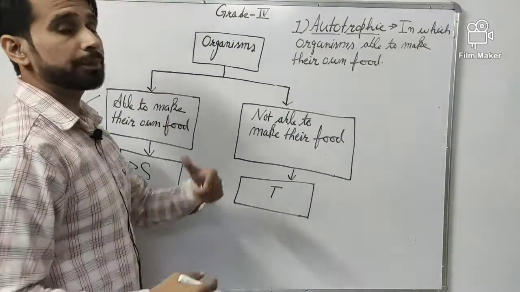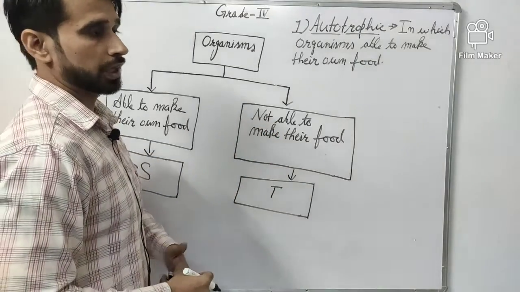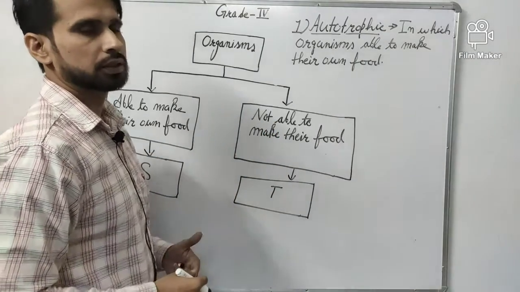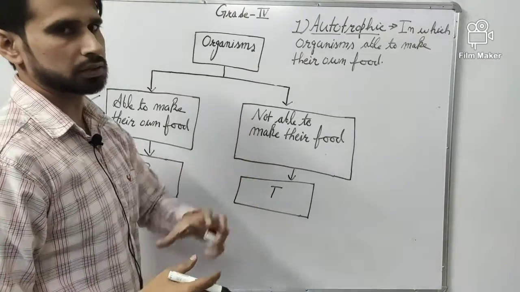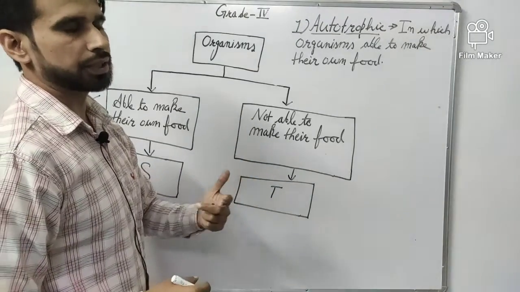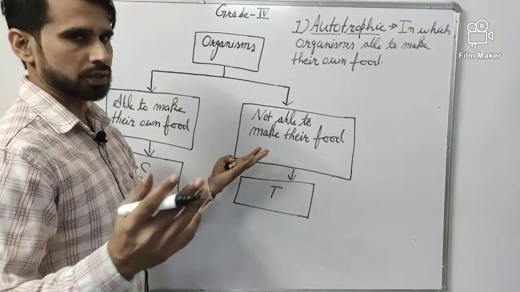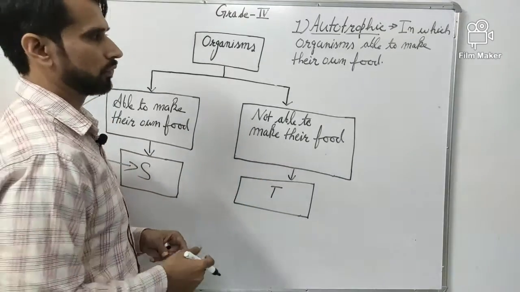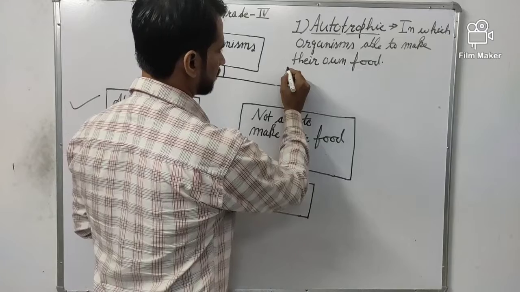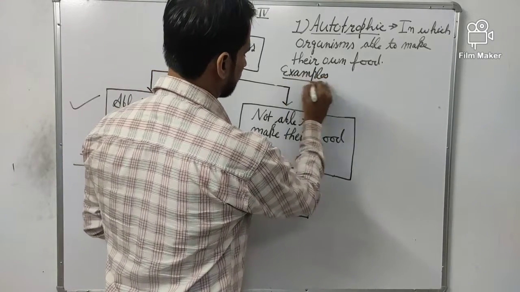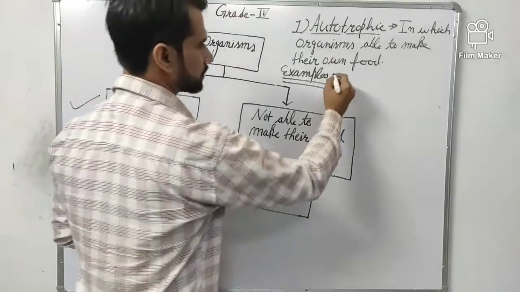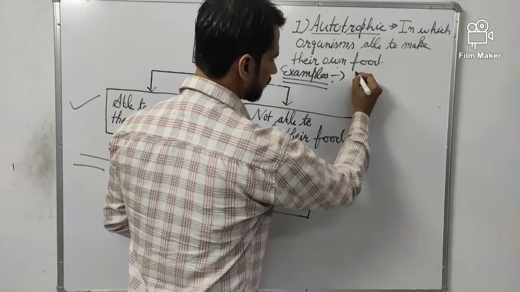They do not depend on others for food. Like we all depend on others for our food, but some organisms on earth do not depend on others; they simply take raw material from the surroundings and make their own food. So you know that examples of autotrophic nutrition are plants.